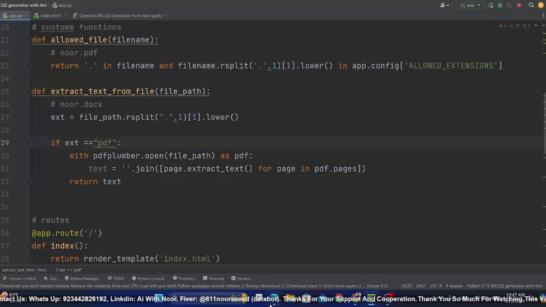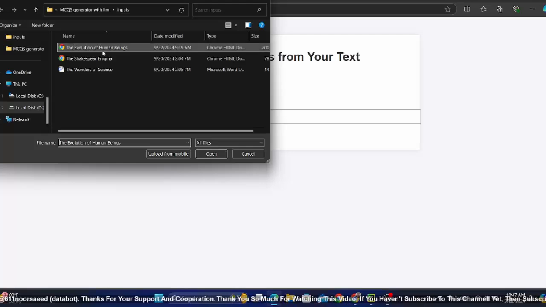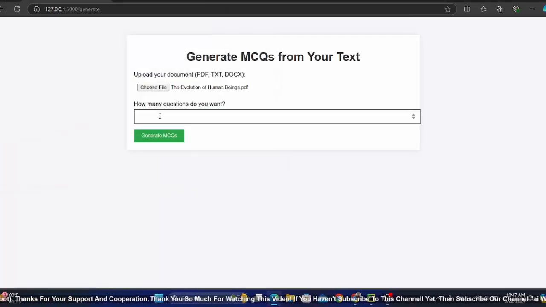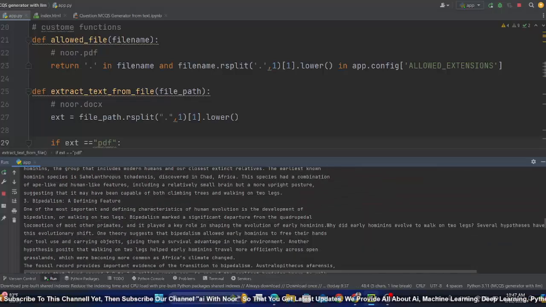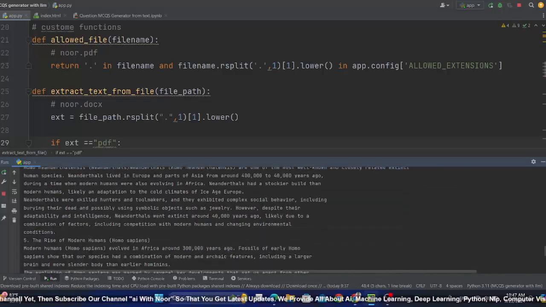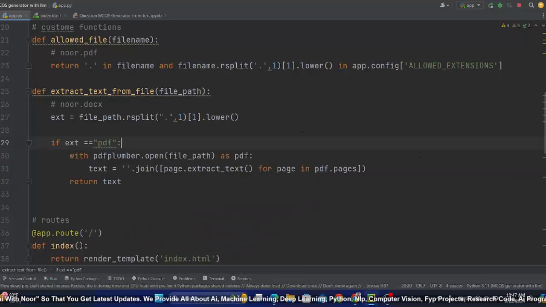Okay, and I will go here and let me re-upload. Now if I go to console and show you the text, you will be able to see we have successfully extracted the text from a PDF file, which is quite amazing.